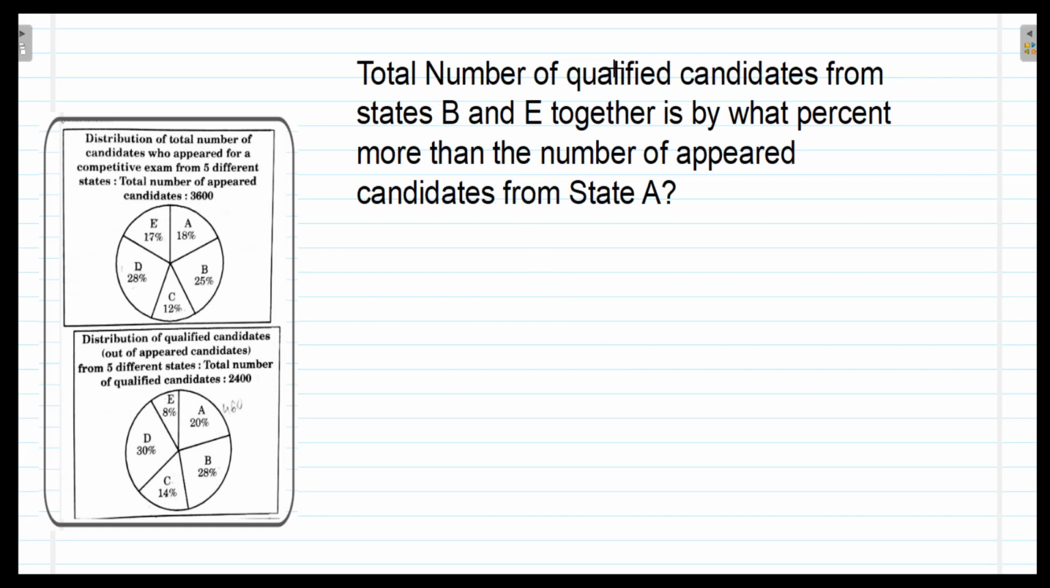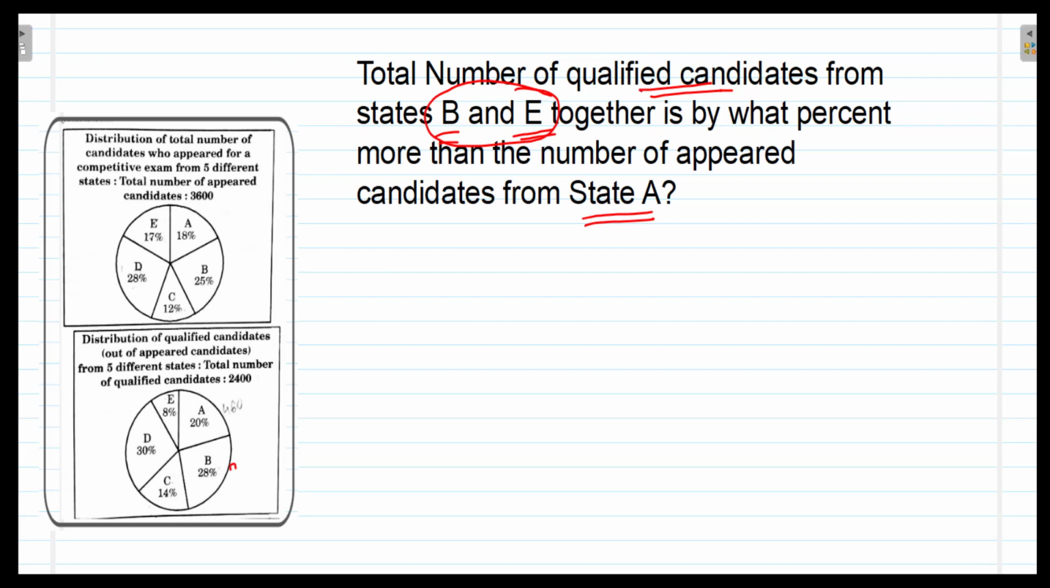Now the question is on the screen. The total number of qualified candidates from the state B and E together is what percent more than the number of appeared candidates from state A? Now here the number of qualified candidates from state B and E together.